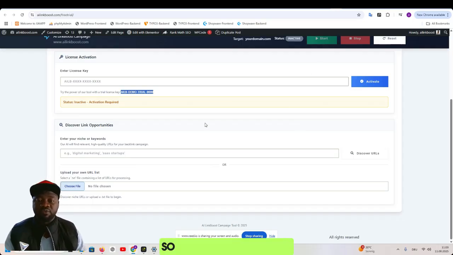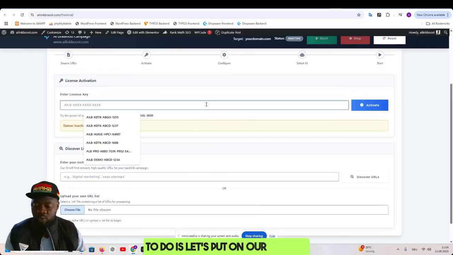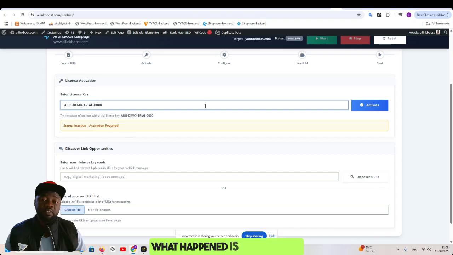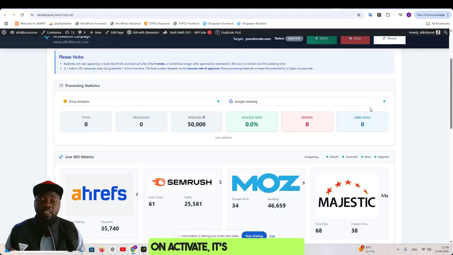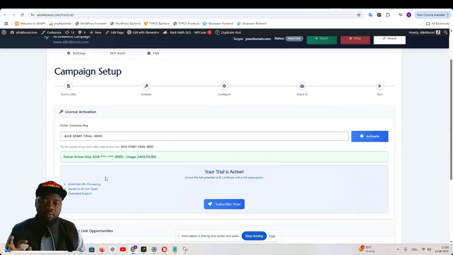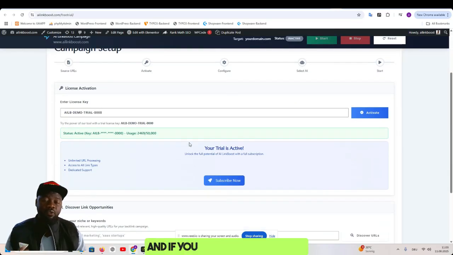Now let me continue. So the first thing we have to do is put in our license. Once you have the license here, when I click on activate, it's activated. So depending on the license, we have 50,000 URLs to be run. Now let's go back. Our license is being activated. That is step 1. And if you find this tool useful and want to build backlinks, you have to subscribe to get your license that is going to build real high quality backlinks for your site.